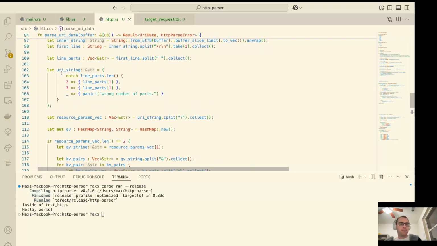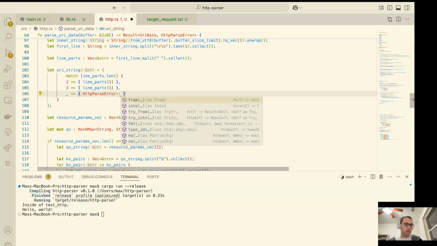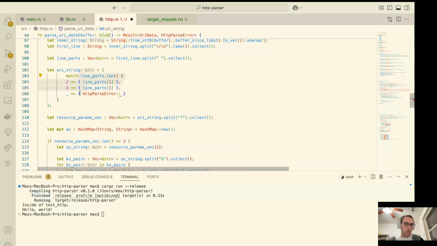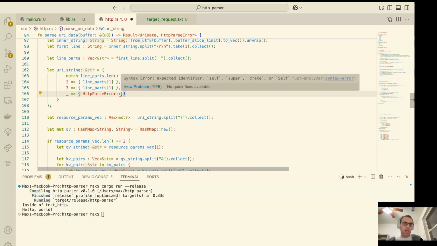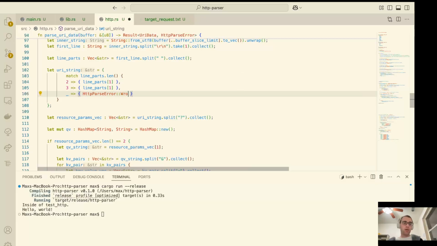All right, so right here we should probably not panic. A panic is basically going to kill the application. We should give it a chance to continue forward. And this is a good area where we can say we're going to return a parsing error. If we land in this use case, what's happening is that there are too many parts, or a wrong number of parts. So let's say wrong number of parts. I mean, maybe we'll change that up later, but maybe not.